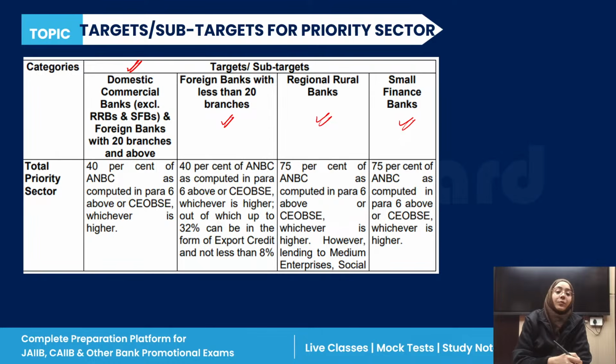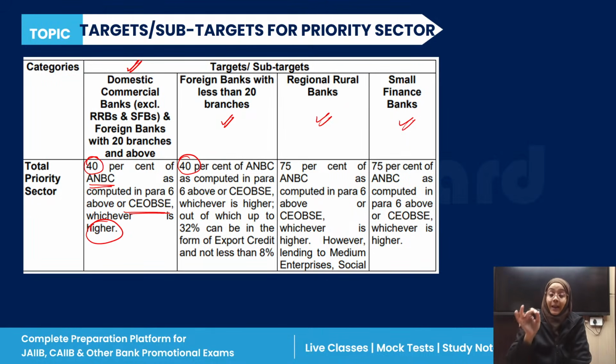Now, for the domestic commercial banks and those foreign banks which have more than 20 branches, the total priority sector, meaning all the eight categories, has a target of 40% of the adjusted net bank credit or credit equivalent of balance sheet exposure, whichever is higher. Whichever is higher is the target. For the foreign banks which have less than 20 branches, again it is 40% of ANBC or CEOBE, whichever is higher.